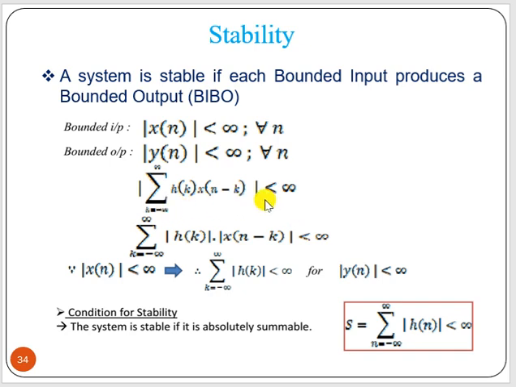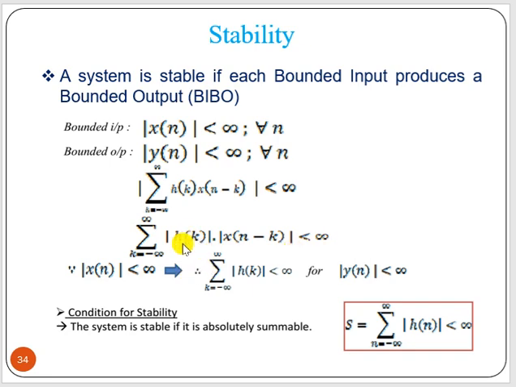Now for the convolution sum, to know whether output y(n) is stable or not, what you have to do? The magnitude should be less than infinity. That means what? If x(n) is less than infinity, then x(n minus k) is also less than infinity.